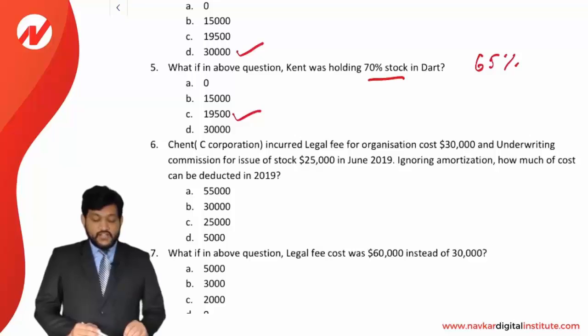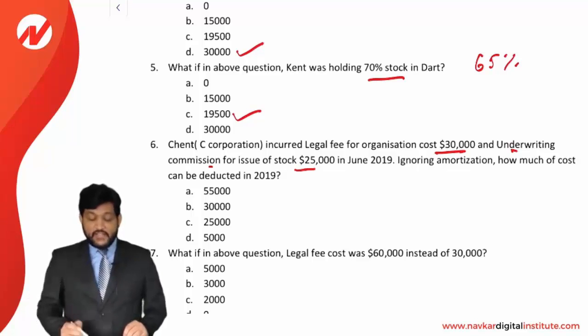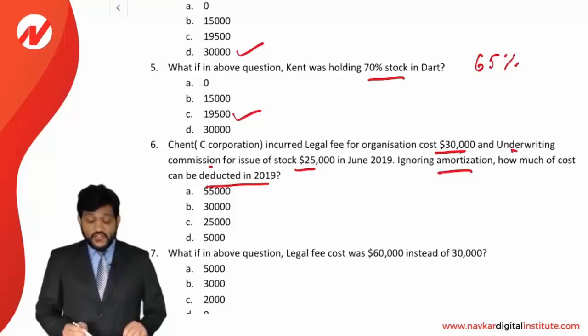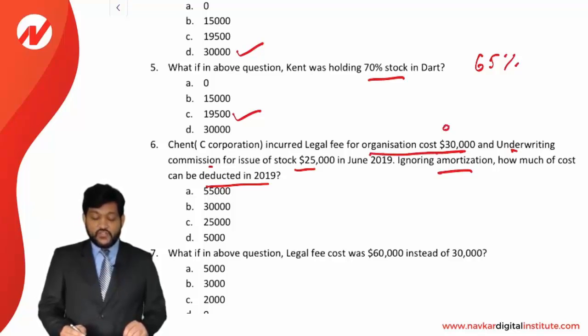Next, Chent C Corporation incurred a legal fee for organization cost 30,000 and underwriting commission for issue of shares 25,000 in June 2019. Ignoring amortization, how much cost can be deducted in 2019? Okay, first of all, legal organization cost is going to be your organization cost, so it can be deducted in the current year up to a certain limit.